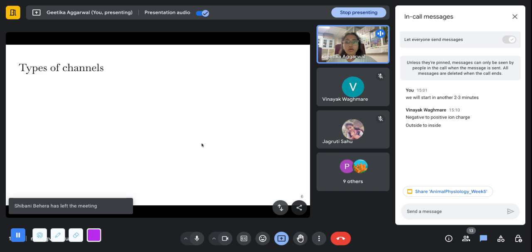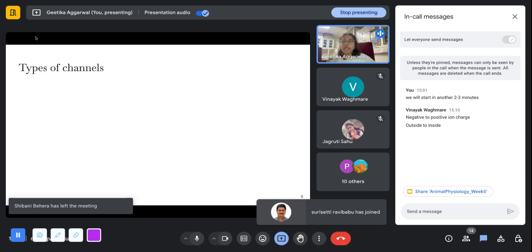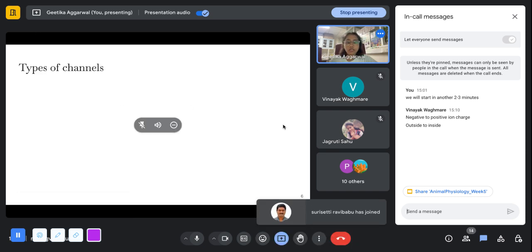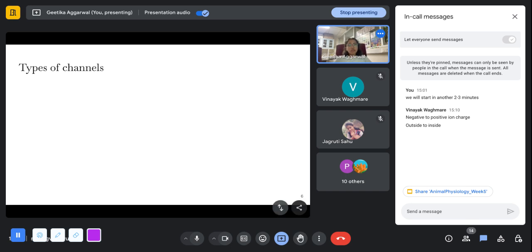Okay. Moving on to what are the two different types of channels that were discussed during the lectures. Two ways in which these channels are controlled. Sodium gated ion channel, potassium gated ion channel. No, that is true.